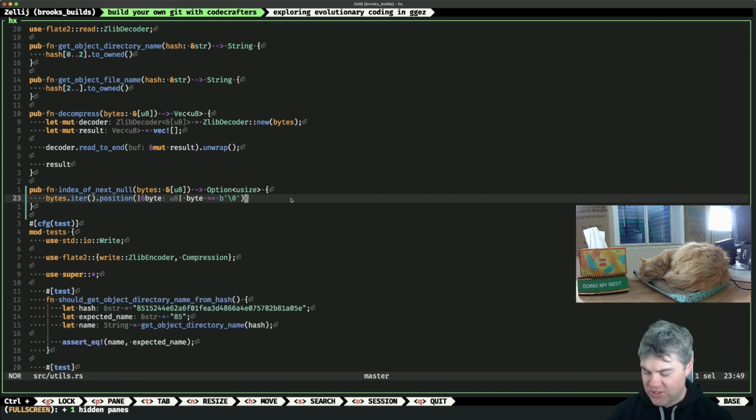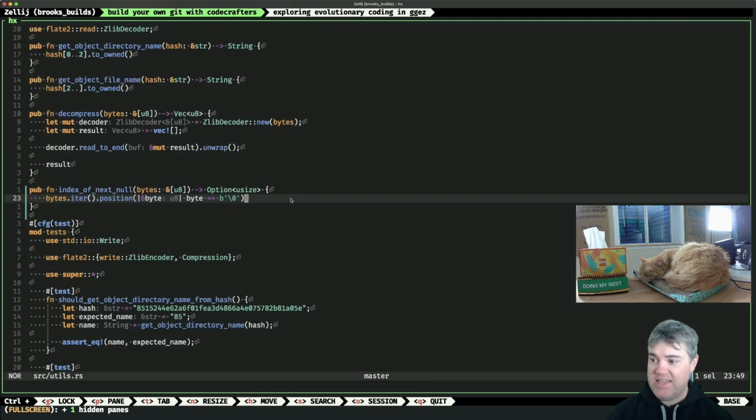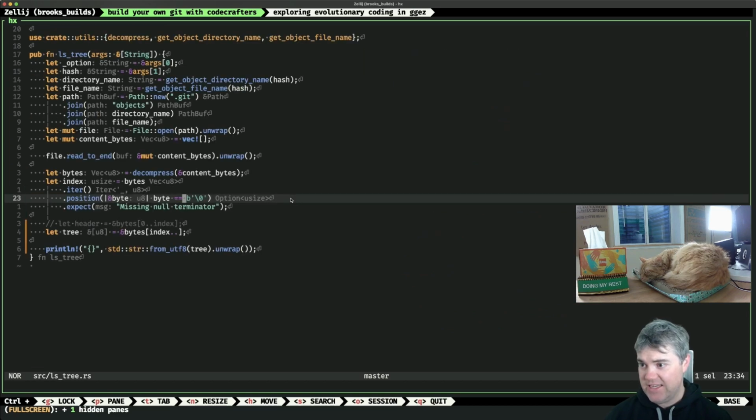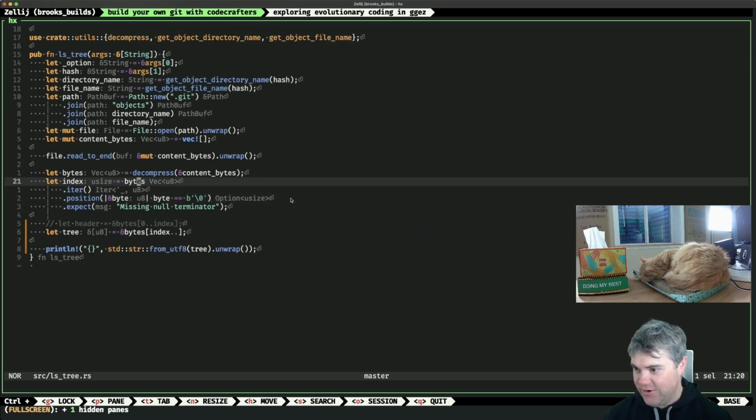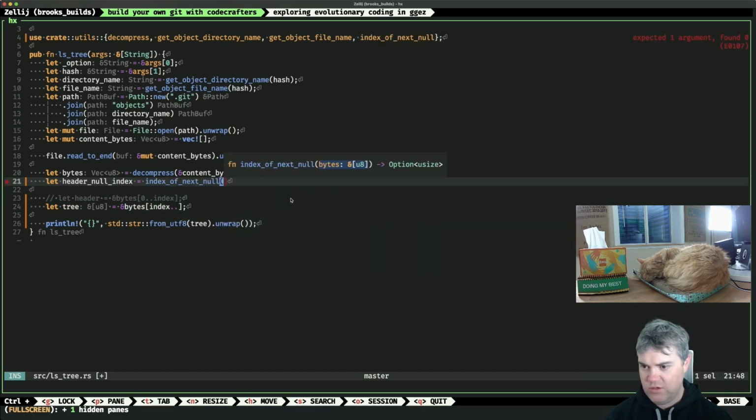Okay, so let's check our tests now. Okay, everything's passing. So now I can use the index of the next null and hand it something. It will tell me the index of the next null if it exists. So this is first null index. So this is really header, right? This is like the header null. The header null index is index of next null, and then we hand it the byte. So what are those? That's the content bytes.